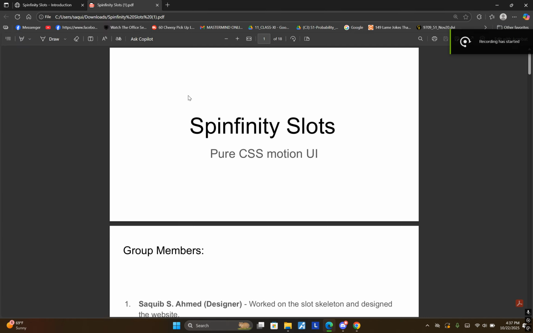Hello and welcome everyone. Our project is called Spinfinity Slots and it is a slot machine interface made entirely with HTML and CSS. We used no JavaScript at all. The goal was to explore how far CSS motion and interactivity can go by itself.